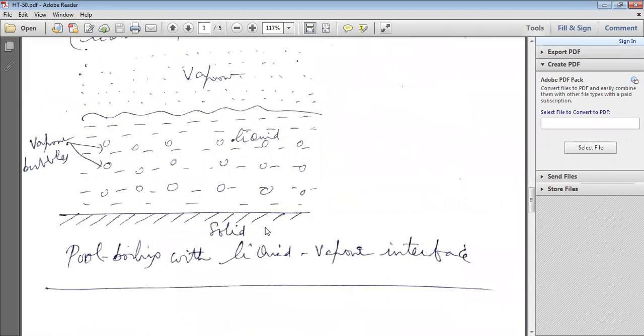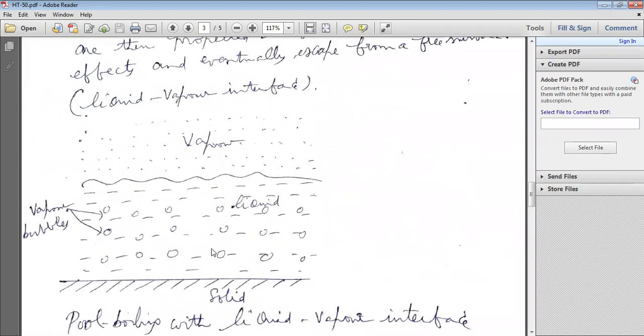Pool boiling is free convection, and next is forced convection boiling. But here also the bubbles are formed and again move downwards and condense back into liquid. Vapor bubbles are condensed back into liquid and again they move like that, but they do not reach up to the liquid-vapor phase.